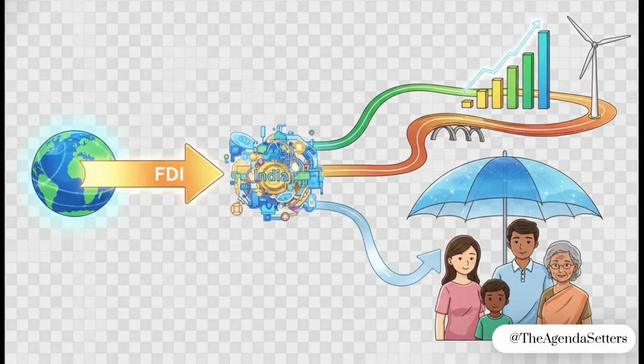At the same time, the government is bringing in a new insurance bill. The big reform here is raising the cap on foreign direct investment, or FDI. Now, the stated goals are to attract more foreign capital, get insurance to more people across the country, and mobilize some of that long-term money for much-needed infrastructure projects. For your mains answer, though, you should also be thinking about the potential risks and the need for strong regulatory safeguards.